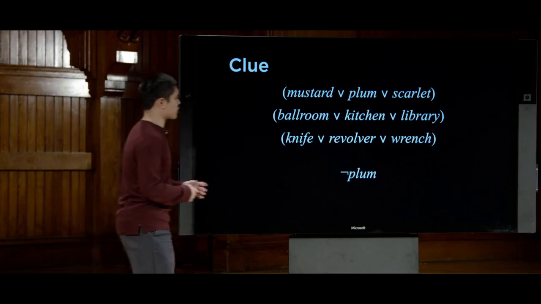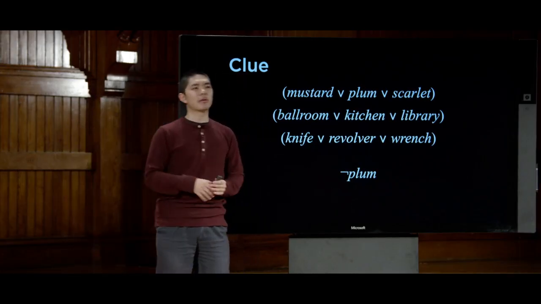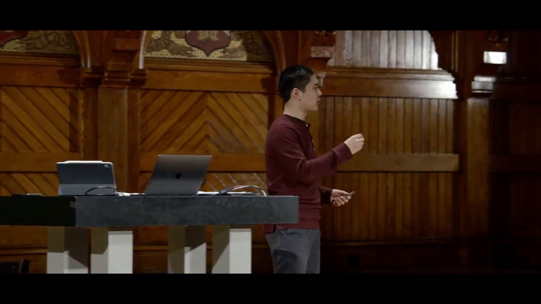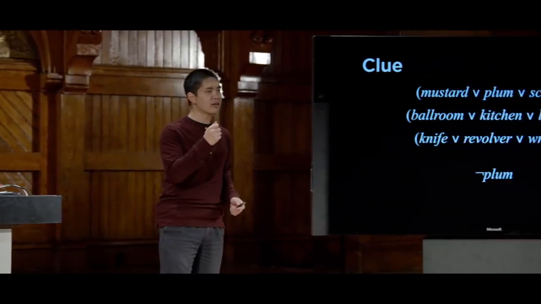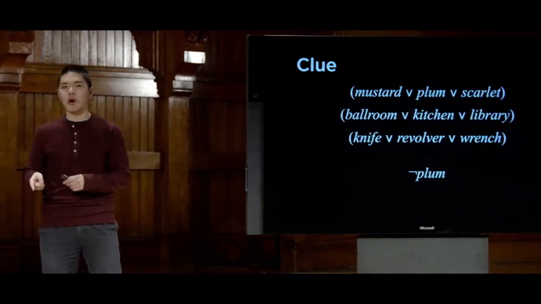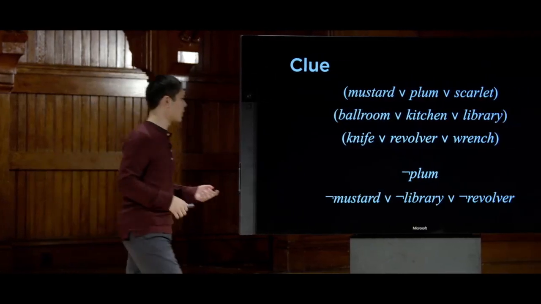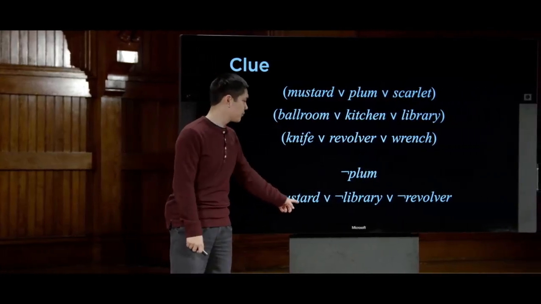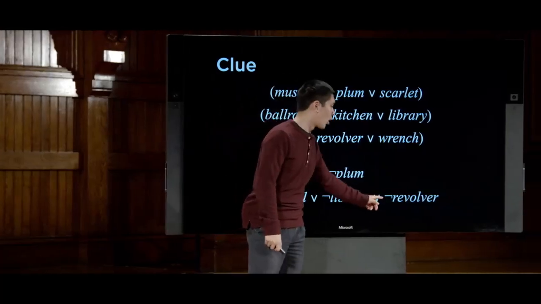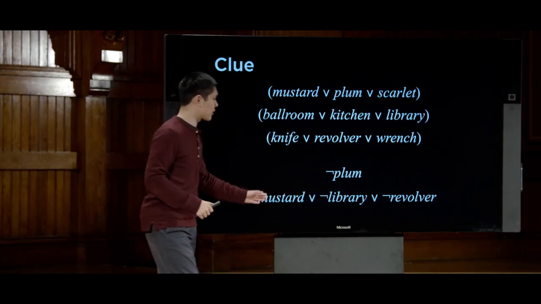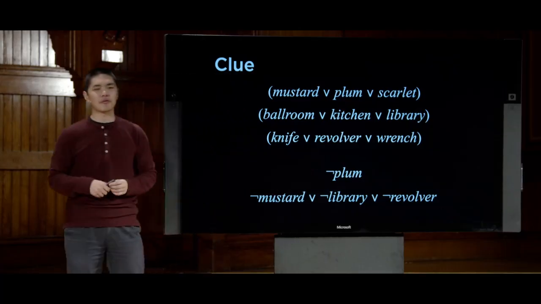Sometimes I might not know for sure that a particular card is not in the middle, but someone will make a guess and I'll know that one of three possibilities is not true. Like someone will guess Colonel Mustard in the library with the revolver. In that case, a card might be revealed that I don't see, but if it is either Colonel Mustard or the revolver or the library, then I know that at least one of them can't be in the middle. So I know something like it is either not Mustard, or not the library, or not the revolver. Maybe multiple of these are not true, but I know that at least one of Mustard, library, and revolver must in fact be false.